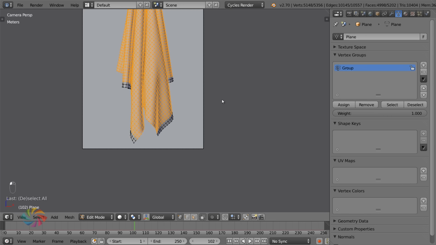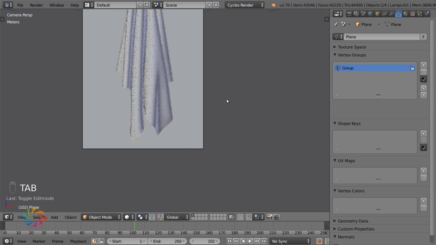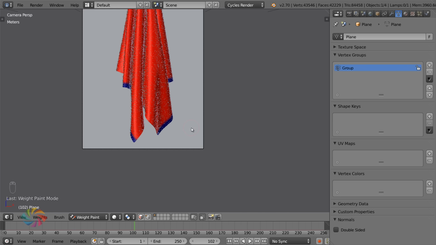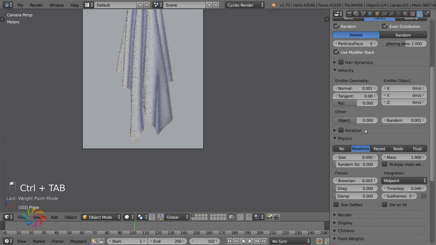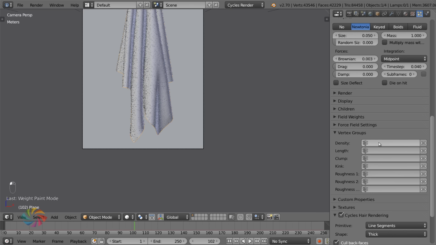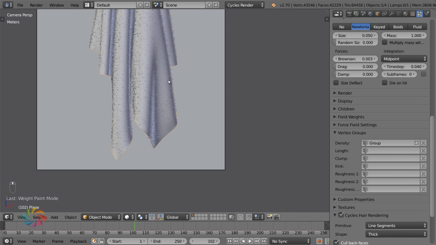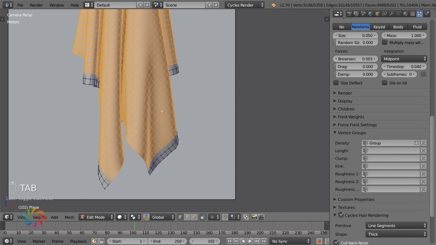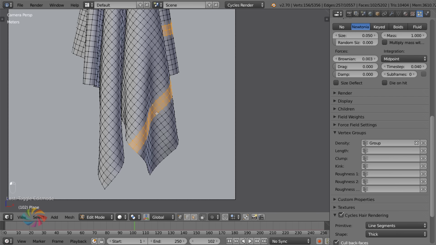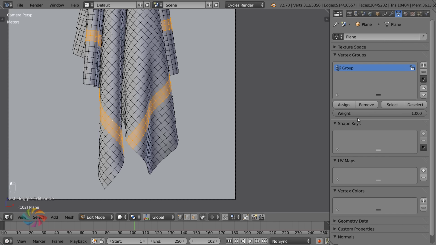Okay, so now if we go into weight paint mode, what you should see is the whole towel is red except for the edges there, which means that if we go to the particle system settings underneath vertex groups, you can just check density group, and now those particles will disappear from the end there. So you've got a space where there's none. And also, just to break up the uniformity of the rest of the towel, you can do the exact same thing just by creating a line just about there. And I'm going to just assign that weight to 0 on those vertices.